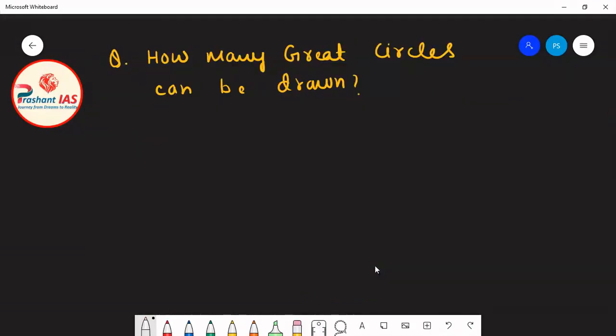Now friends, after this my next question is that how many great circles can be drawn on the surface of earth? Okay, and can you name these great circles? For example, I have just told you that equator is also a great circle. So do you know the name of any other great circle other than equator? Okay, and can you answer this question that how many great circles can be drawn on the surface of earth?